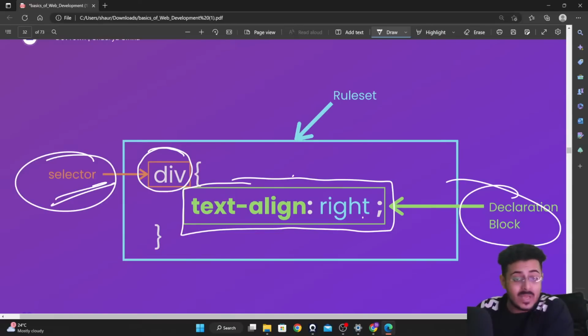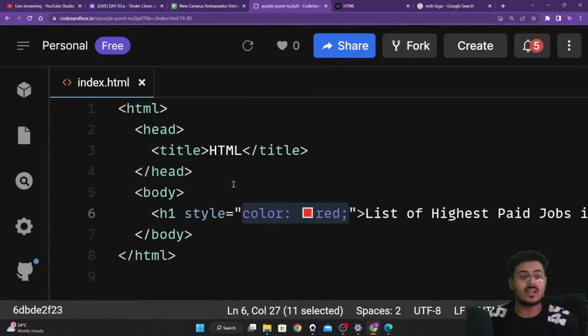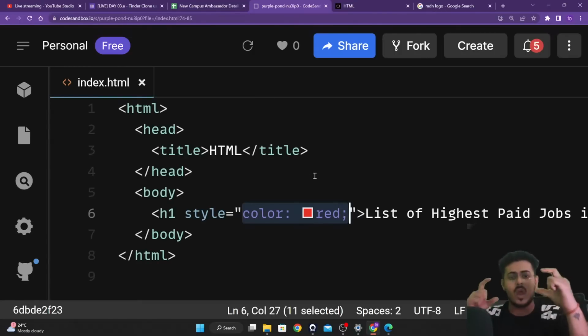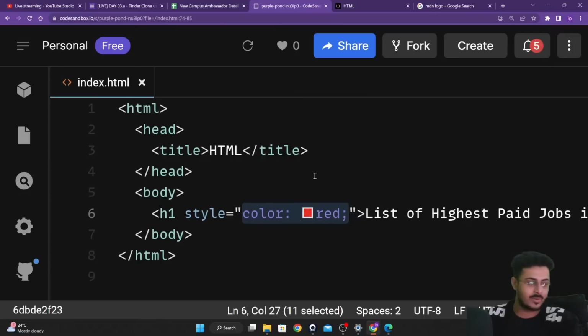The selector selects which element, which tag, you want to apply the styles to, and the declaration block contains all the different stylings that you want to apply. So right over here, when we were writing our code, this is just a declaration block, guys. There's nothing to understand about a rule set. A small block of code of CSS is called a rule set. I don't know why you are not able to understand it, because there's nothing to understand right over there, guys.